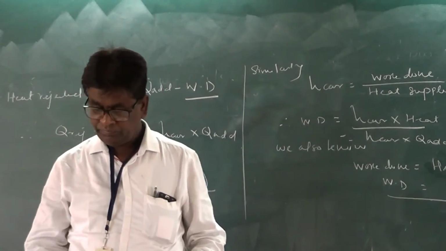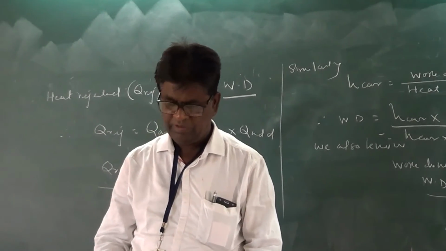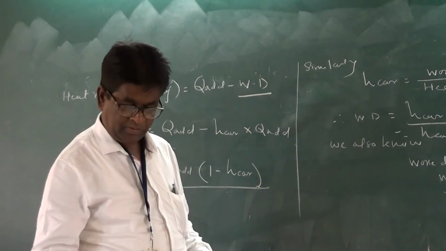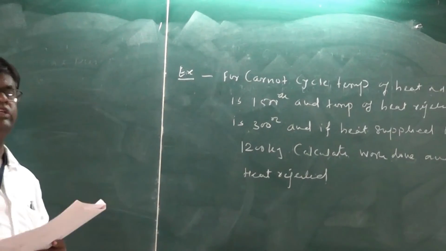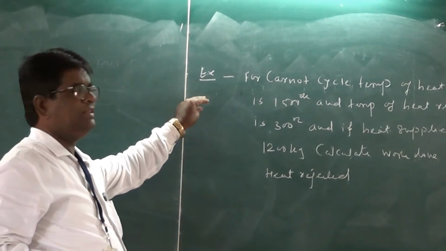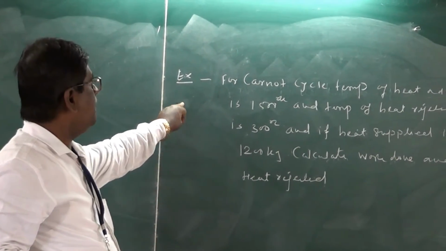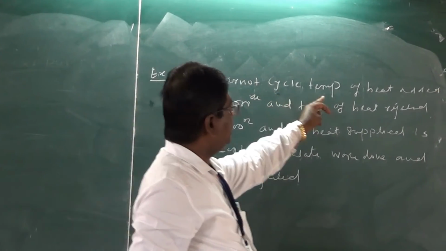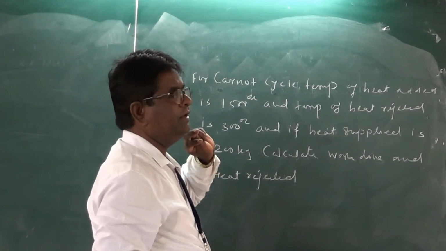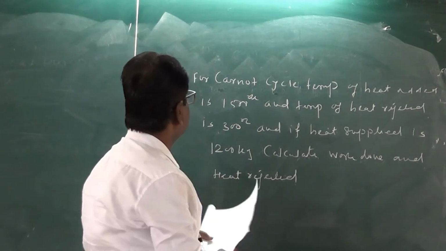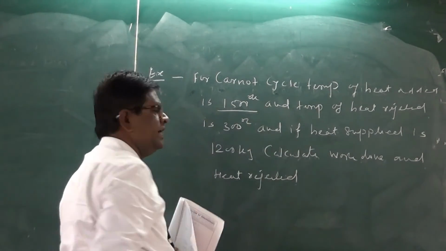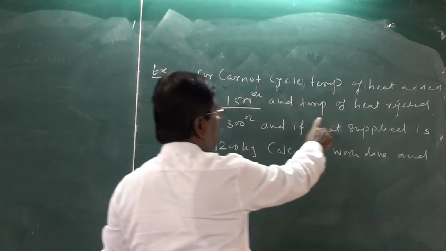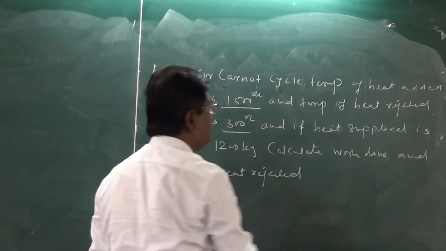Okay. Now we see one example. What is given in this example? Simple example. For a Carnot cycle, temperature of heat added is 1500 degrees centigrade, and temperature of heat rejected is 300 degrees centigrade.